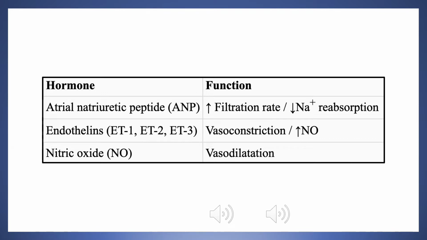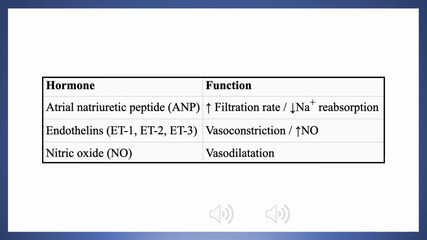At the same time, these peptides have a direct action on epithelial cells on the medullary collecting ducts. They act on receptors found there, and by binding to these receptors, they inhibit sodium channels, which are important in reabsorbing sodium at this part of the nephron, and that is how they decrease sodium reabsorption. Again, the goal is to decrease the intravascular volume. Decrease in sodium reabsorption means decrease in water reabsorption and therefore decrease in the intravascular volume to counteract the overfilling of the heart.